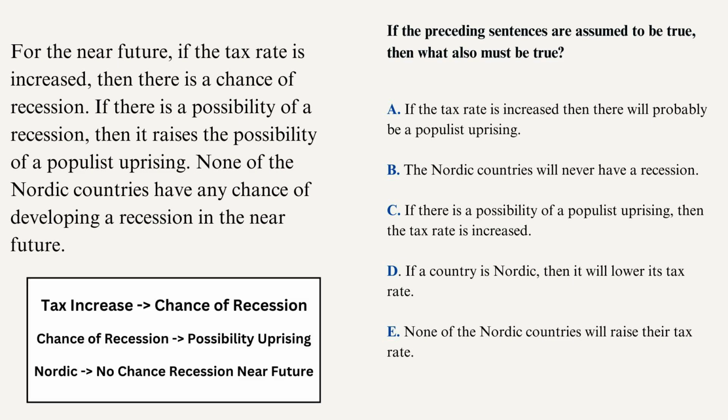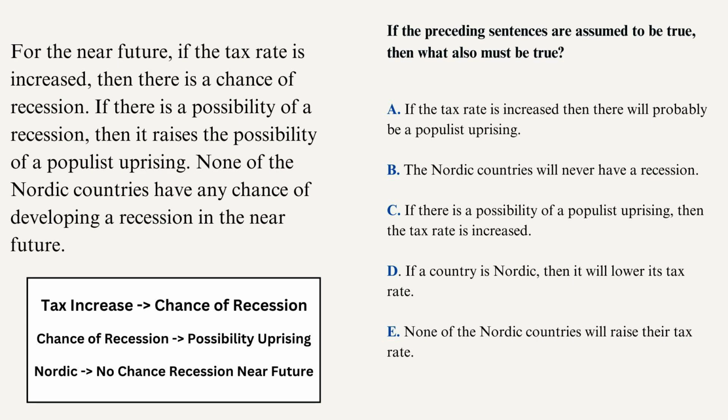So if you look on the bottom left, I mapped out the three conditionals, the first sentence, the second sentence, and the third sentence. It should be pretty clear for the first two sentences, but the last sentence is a little bit tricky. It could be difficult to translate that into a conditional. And the reason why the last sentence is difficult is the word none. So in simple terms, the last sentence is saying none of these Nordic countries have a chance of getting a recession. So none of them have this chance. So in other words, if you are them, you're not going to have a recession or a chance of it. So pretty much that none goes on the back end.